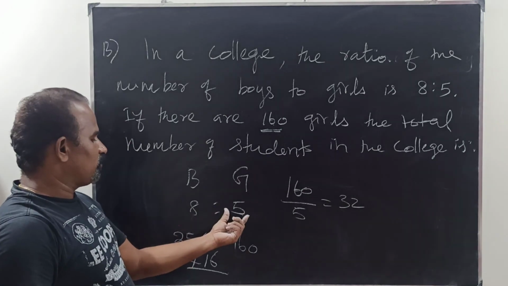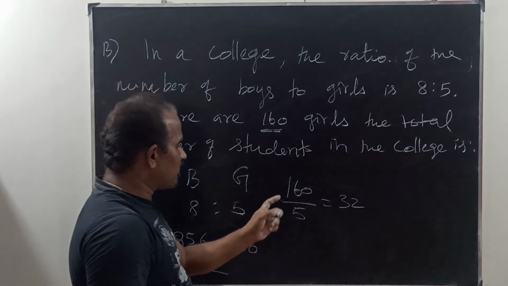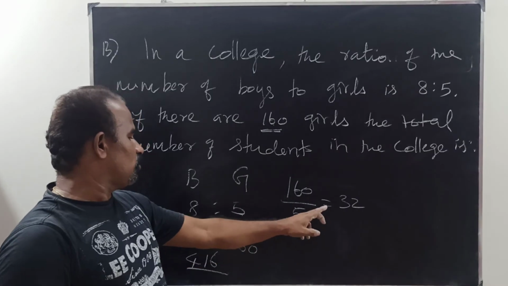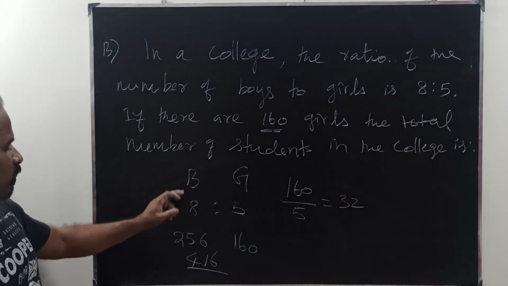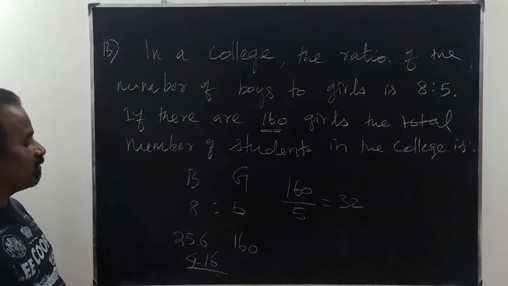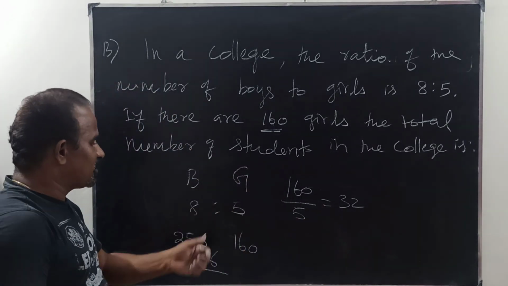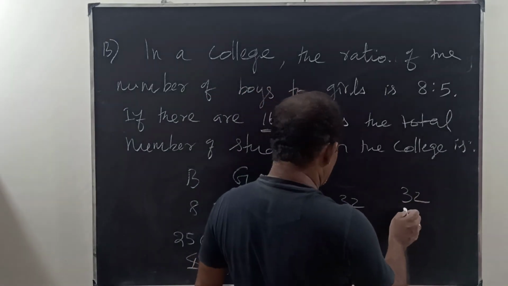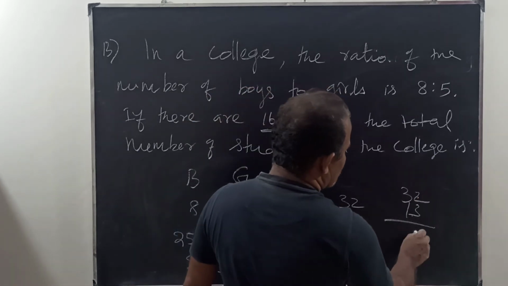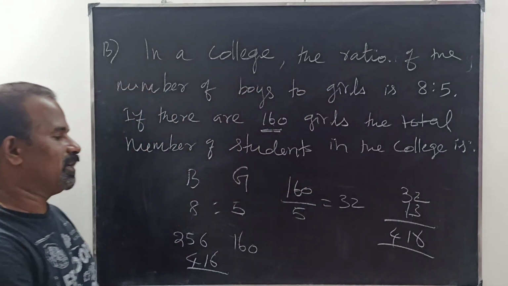The ratio is 8:5. The number of girls is 160. So this 5 parts is 160. We take 1 part as 160 divided by 5, so 1 part is 32. We need 8 parts, which is 8 into 32, 256. So boys is 256, girls is 160. Or otherwise, 1 part is 32 and the total number of parts is 13. So immediately we can calculate 32 into 13, which is 416. Immediately you can do it.